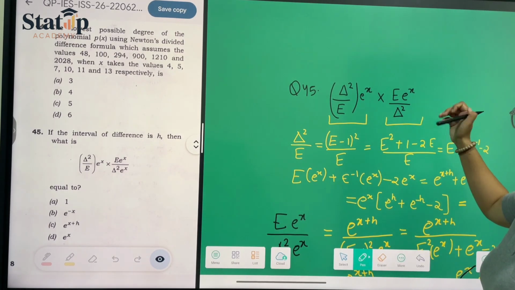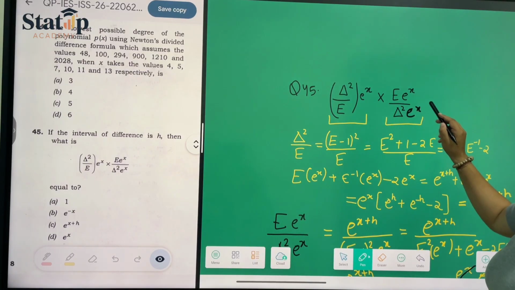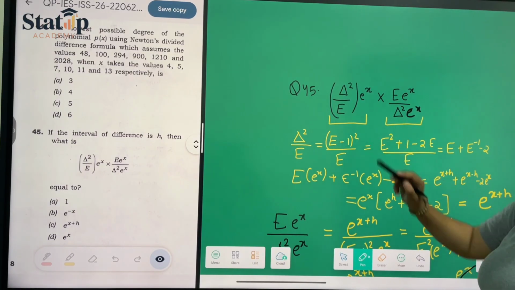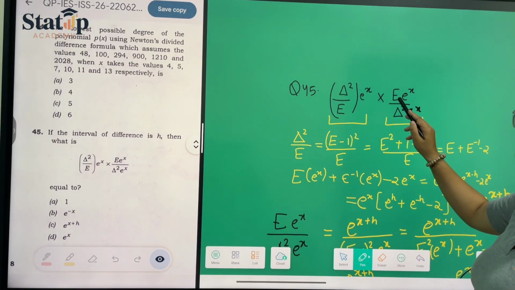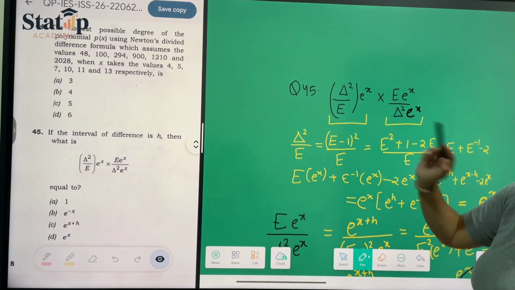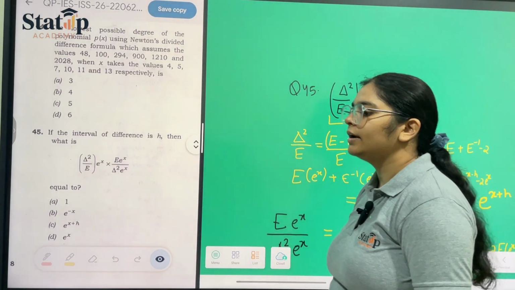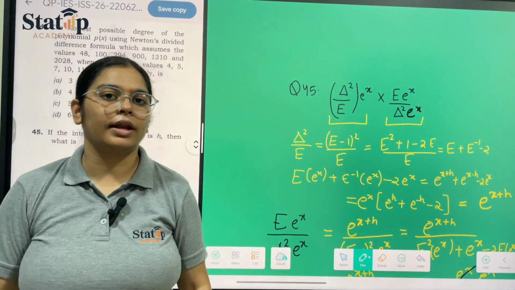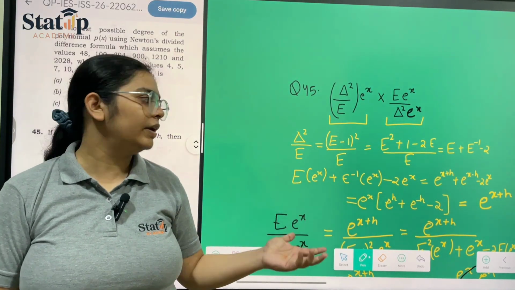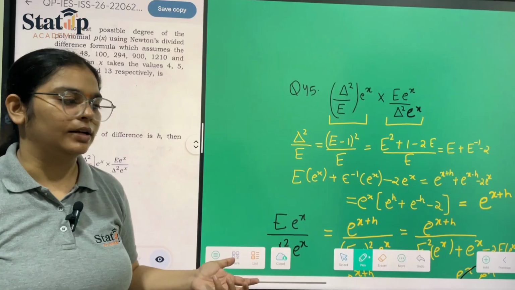It is e raised to the power x. Delta square e raised to the power x, delta square e raised to the power x get cancelled, and 1 upon e into e raised to the power x also gets cancelled. So we are only left with e raised to the power x. But that doesn't work in every question, so we have to solve it in detail to get the final answer.